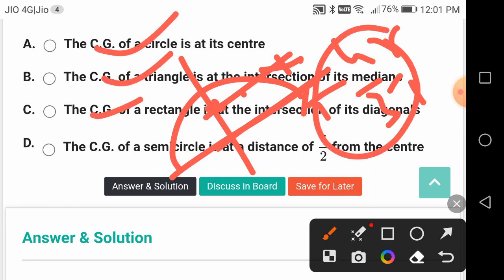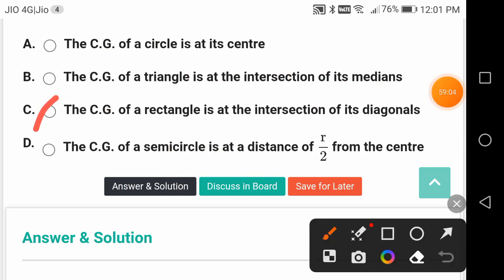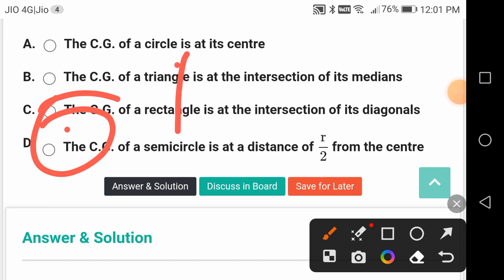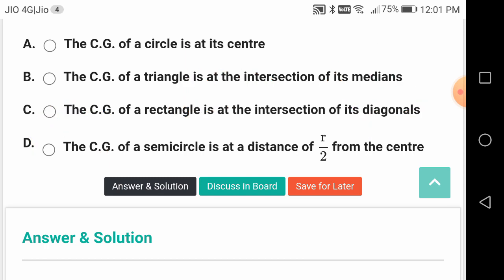But others are correct. For circle, it will be at the center. For triangle, it will be at the intersection of the medians. Rectangle, it will be at the intersection of the diagonals. This is CG. This is CG. This is CG.